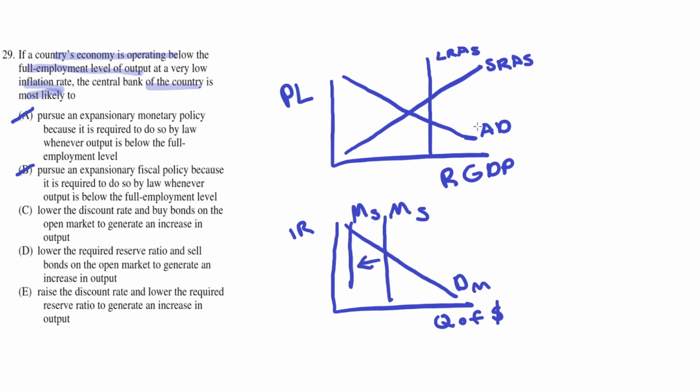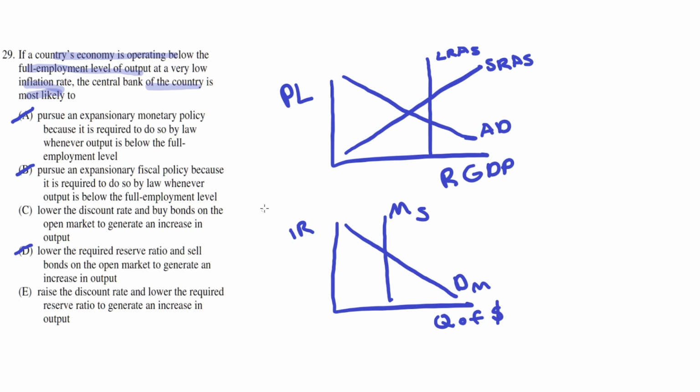Because interest rates increase, the investment spending would decrease, and this would cause a shift to the left in the aggregate demand, which is not good because this would make the gap between the short-run equilibrium and the long-run equilibrium even bigger, which is bad. So we can eliminate option choice D because it highlights the move of the central bank to sell bonds instead of buying bonds. So D is incorrect.